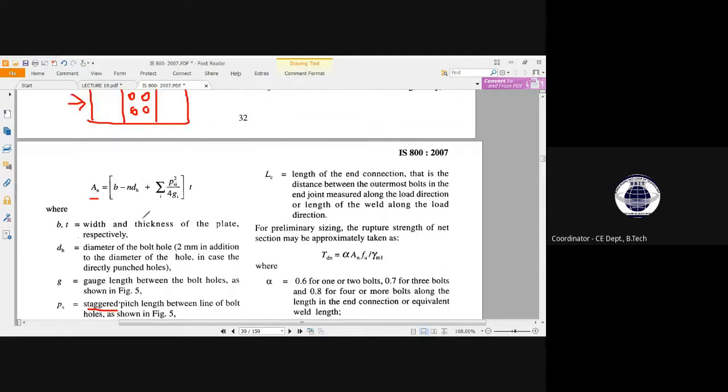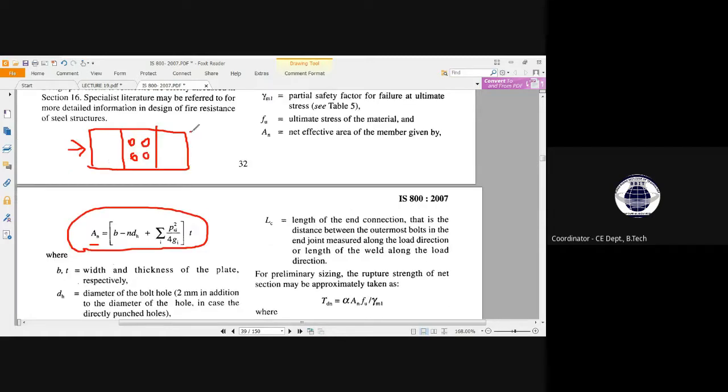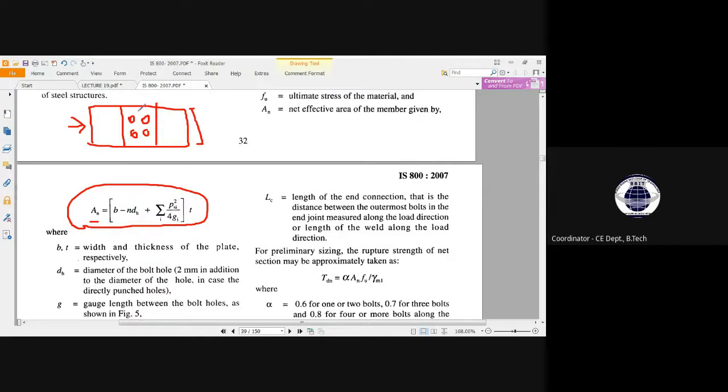So by this we will calculate our net area, An. See, this is B minus n dh. So B will be the width, minus n, where n is the number of bolt holes, into dh, the diameter of the hole, plus the summation of p squared divided by 4g.